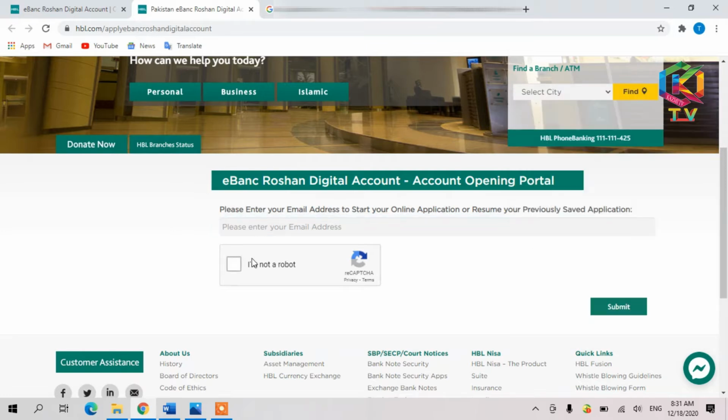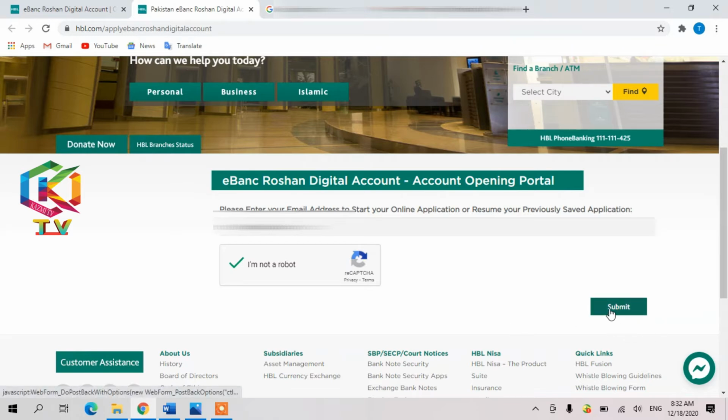Okay, they are asking you to put your email. Here I just write my friend's Gmail account; maybe you cannot see it. You have to write your email, then click here, I'm not a robot. Then go to the right side down and click on submit.